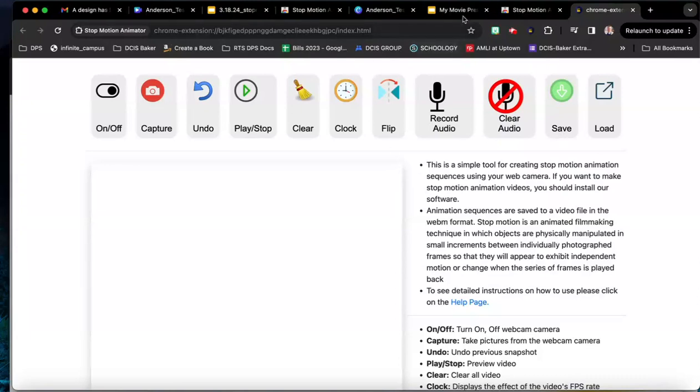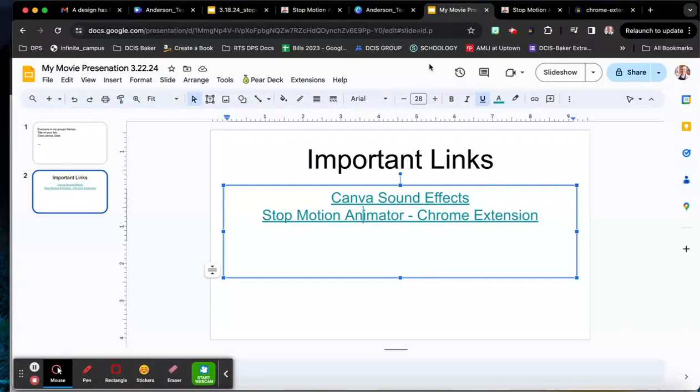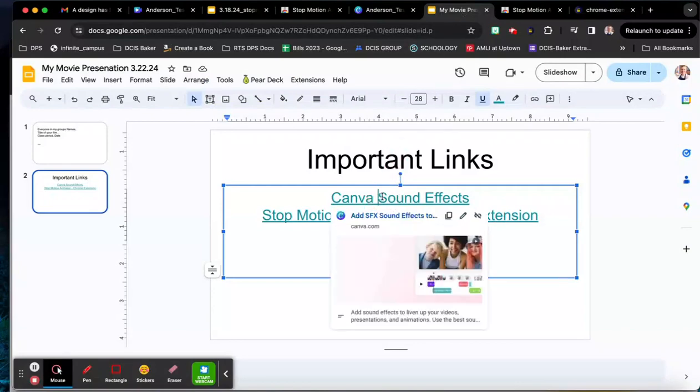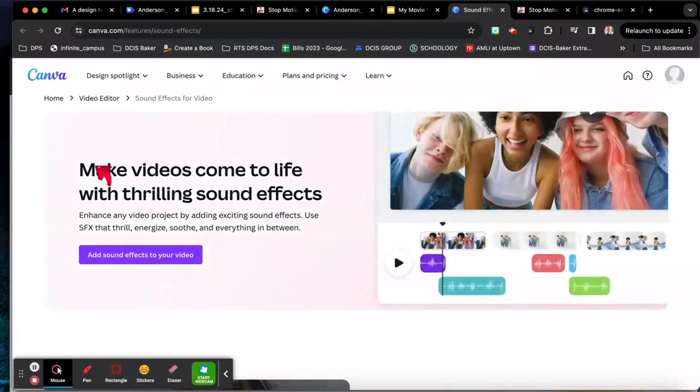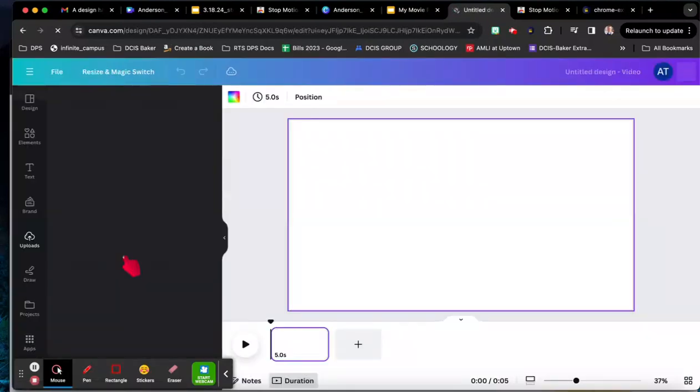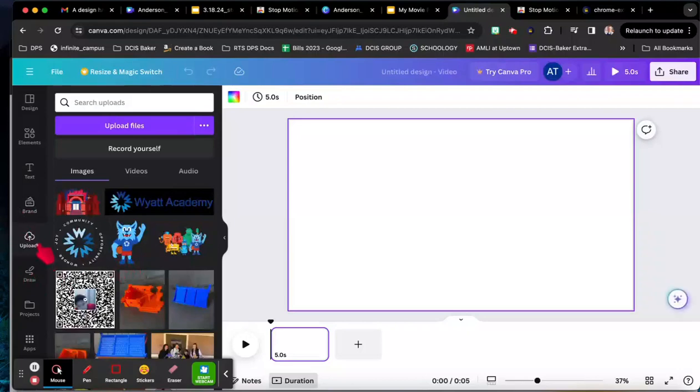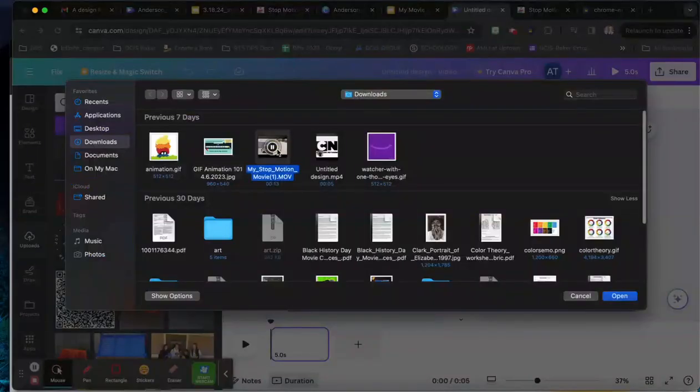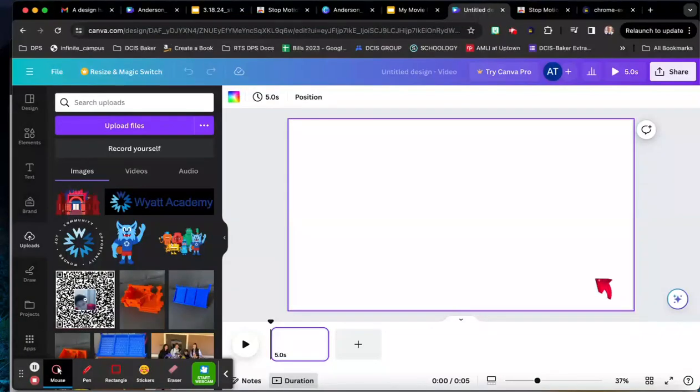Once you've downloaded your movie as an MP4, you are going to click on Canva sound effects in the presentation. Now, once you come to this website, you're going to click Add Sound Effects to your video. Yes, I do want to do that. It'll start in your uploads. You'll click Upload Files and import your movie. Open.